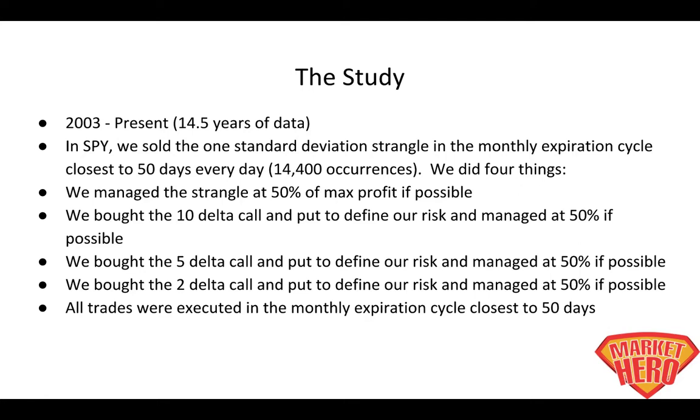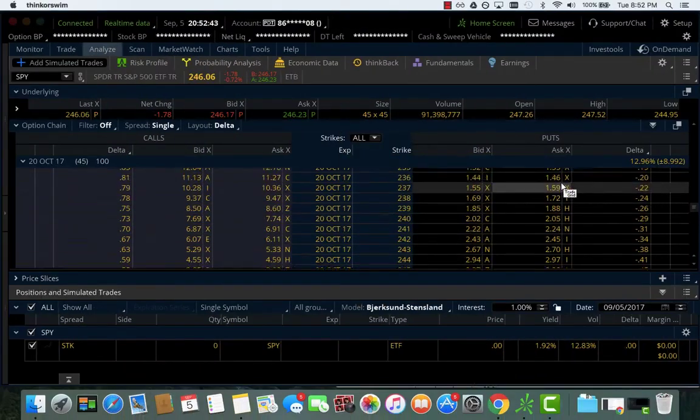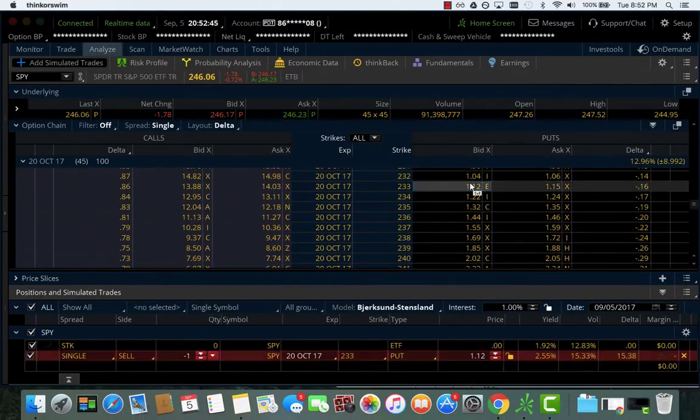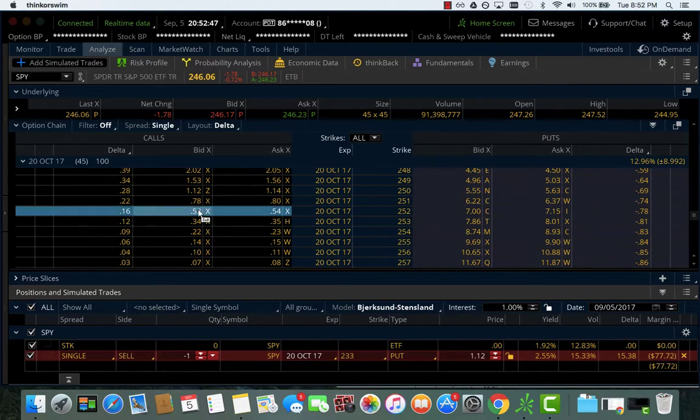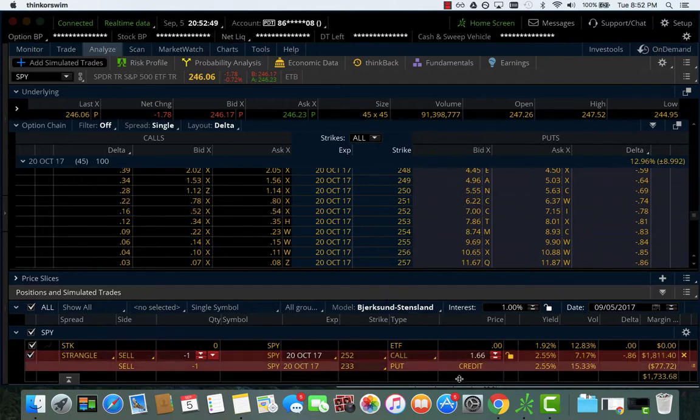So in the example we just showed, we sold a strangle that's undefined risk, the one standard deviation strangle, for $1.66. We looked to buy it back at 83 cents. So that's the first thing we did, right? And again, that's this strategy. Selling the 16 delta put, bang. Selling the 16 delta call, bang. So that's the first thing that we did.